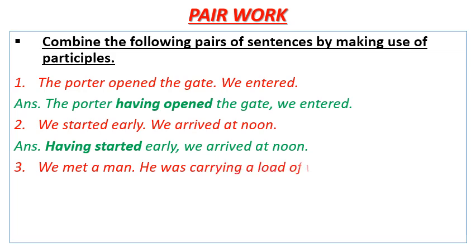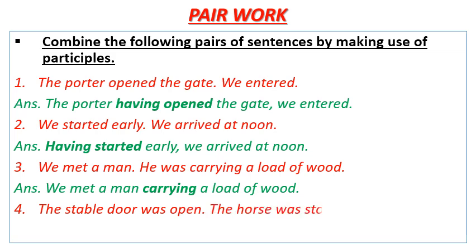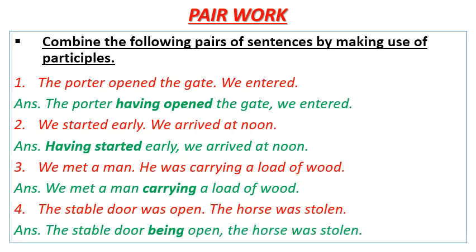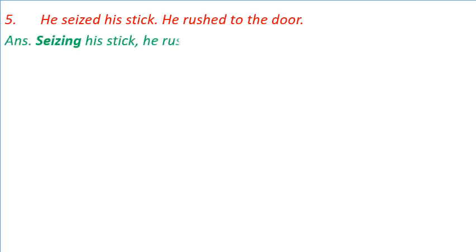Number 3: We met a man, he was carrying a load of wood. Answer: We met a man carrying a load of wood. Number 4: The stable door was open, the horse was stolen. Answer: The stable door being open, the horse was stolen. Number 5: He seized his stick, he rushed to the door. Answer: Seizing his stick, he rushed to the door.